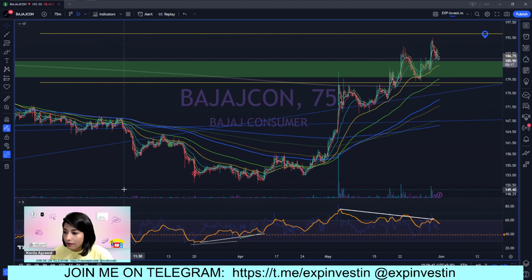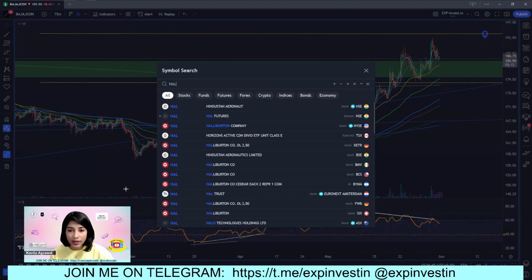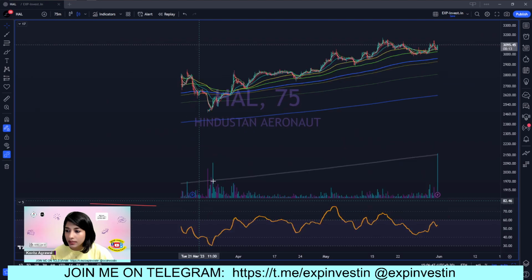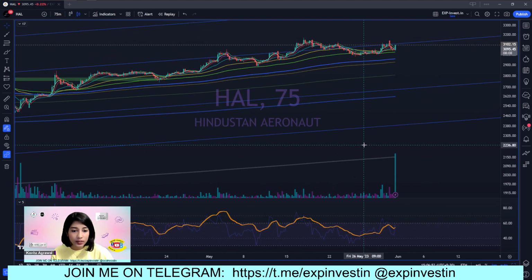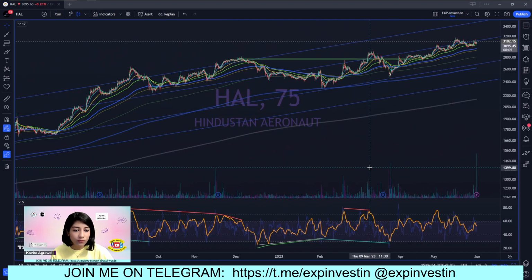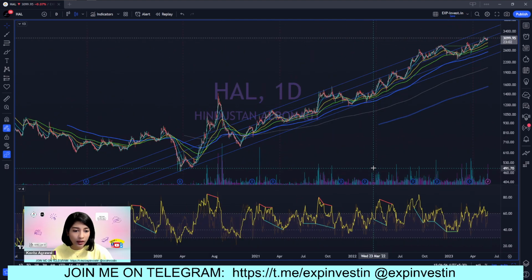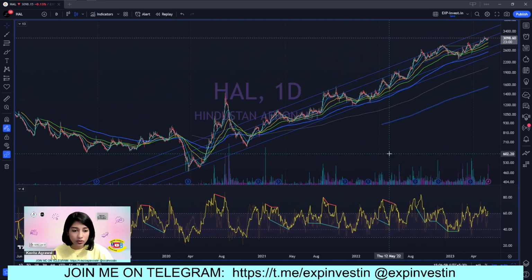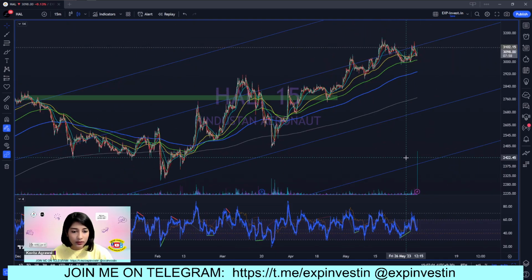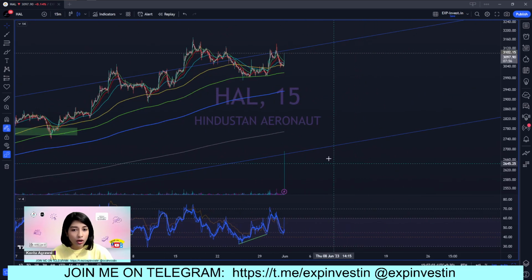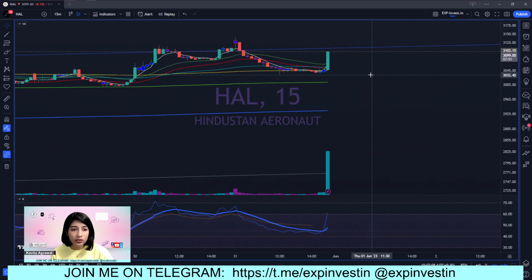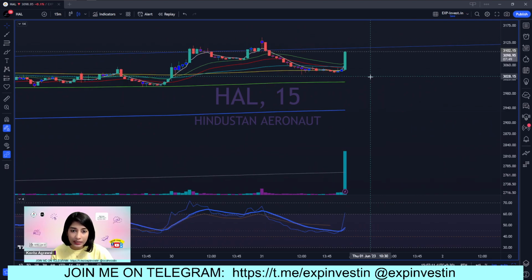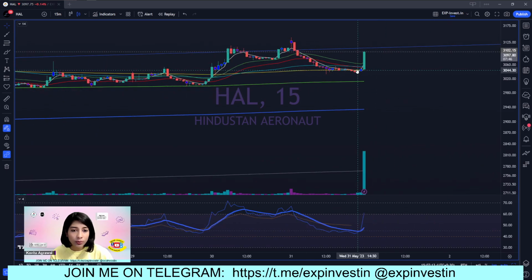All right. So we have Rohit Ji asking about HAL, and he's bought it at 3078 for short term. So I see a massive volume spike coming in on HAL, which is good. And so strong bull trend here. Okay, so Rohit ji, you can maintain a stop loss at the level of 3030 on the stock, because it's already given a wonderful turnaround right here.